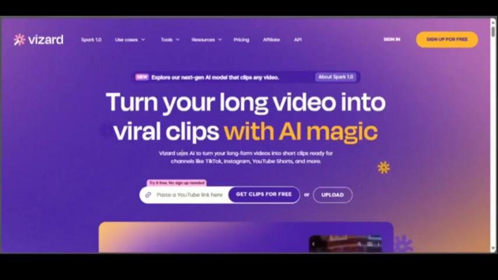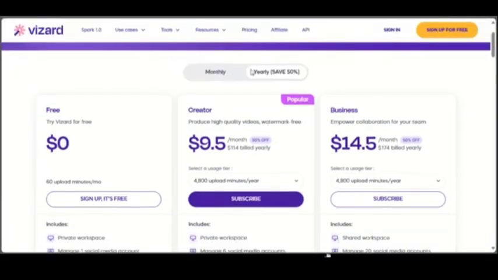Now, when we look at the finance question, what is the damage it will cause to your wallet? Well, Vizard often has a very compelling free plan to get you started, which is awesome for beginners. But Phant AI gives you free credits to start with, and then you have subscriptions for those power users, those that need advanced features without breaking the bank. So they are both great for your pocket.